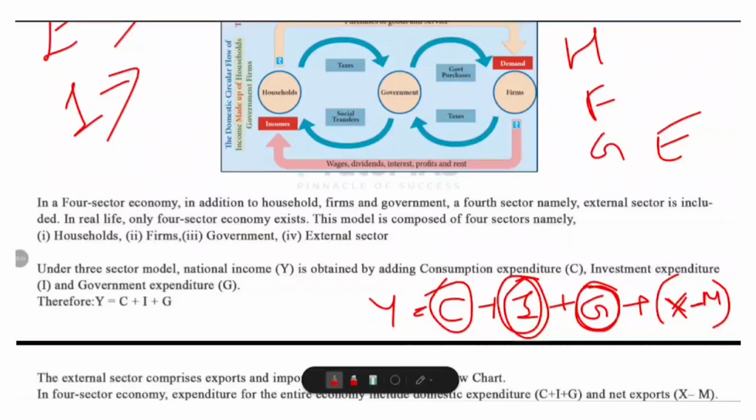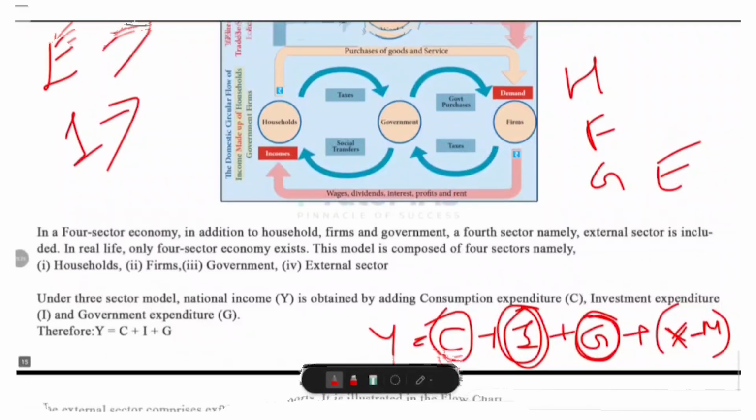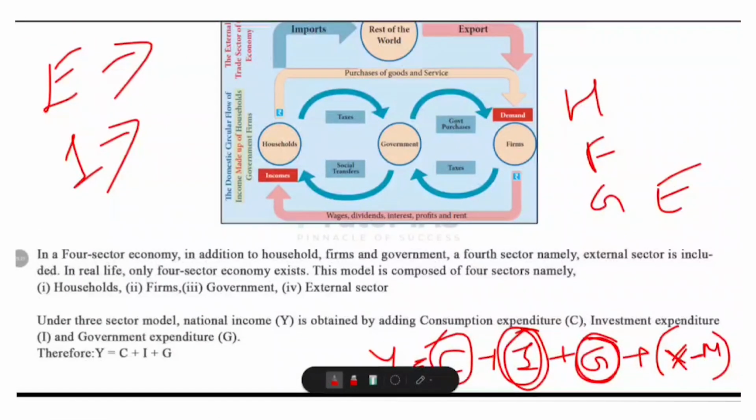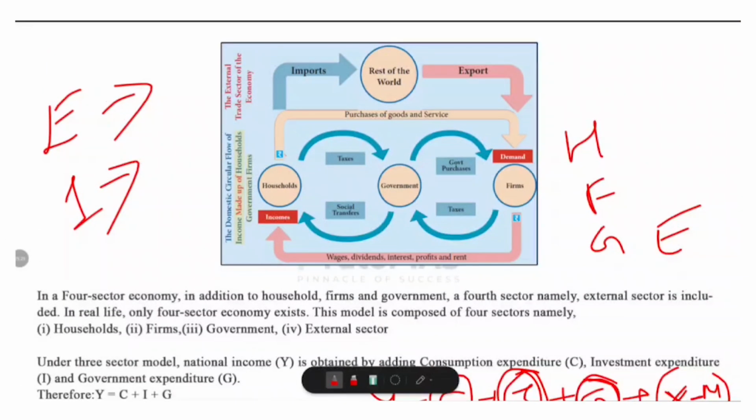So how does the flow work in the four-sector model? The households provide factors of production to earn income. They pay taxes to the government, and spend money on goods and services, both domestic or imported. And what about firms? They hire resources from the households by paying wages, rent, profit and so on.